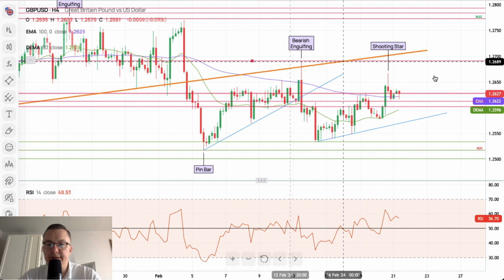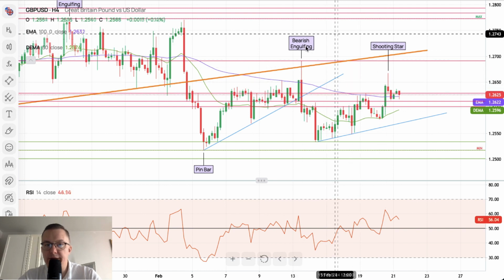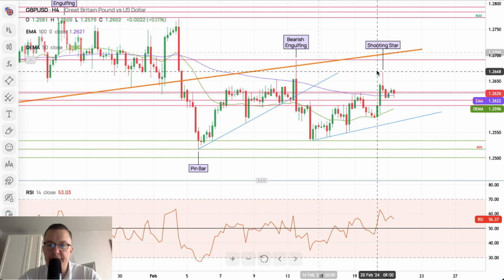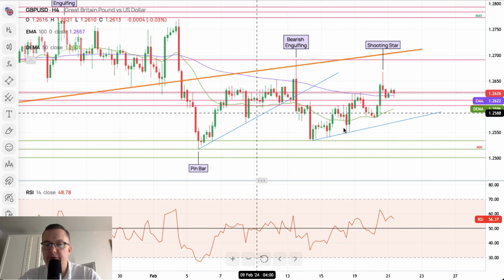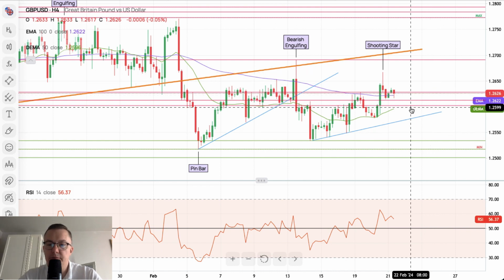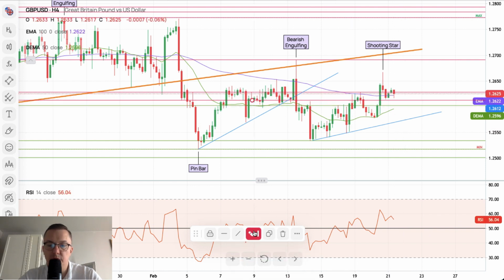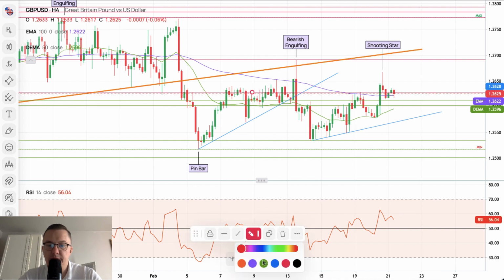It's not a problem. I'm just trying to show you the general rule. We are still below the orange trend line. We are generally making some sort of reversal patterns here. This looks corrective, this looks corrective, so the market is not positioned in any direction, and we should see some kind of movement to the downside quite soon, because the bulls don't look like they want to move higher anytime soon. So that's the situation for the British pound as well.